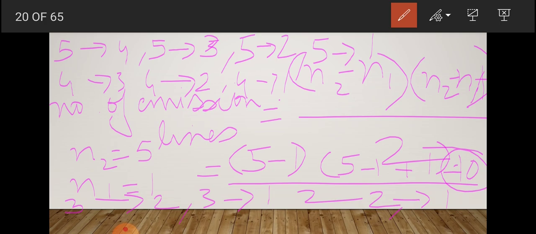And we can calculate the number of emission lines. We only want the data to be given: what is the excited energy level, and the ground state, you know, is N1. From other lines also it can be asked. So N2 and N1 will be given, and with this formula we can calculate the number of spectral lines.